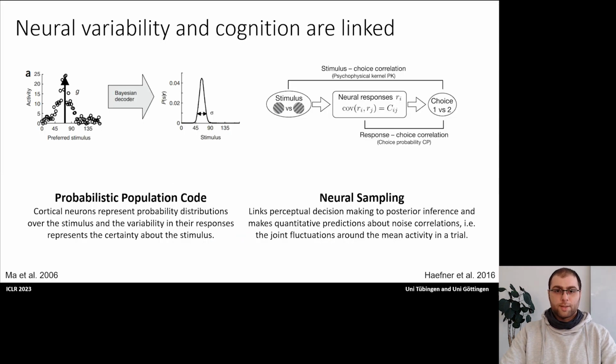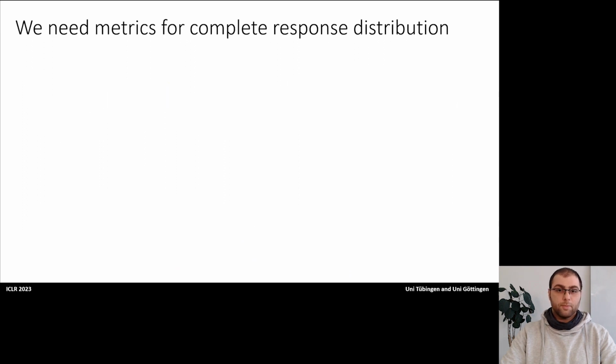In computational neuroscience, there are several normative theories that link neural variability to cognition. These theories not only make predictions about the mean firing rate of neurons, but also about higher moments of their response distribution, or even the full distribution as a whole. Examples of such theories are probabilistic population code or neural sampling hypothesis, where both theories, one way or another, involve statements about the distribution of neural responses. So it is quite important to quantify how well encoding models account for the full response distribution.